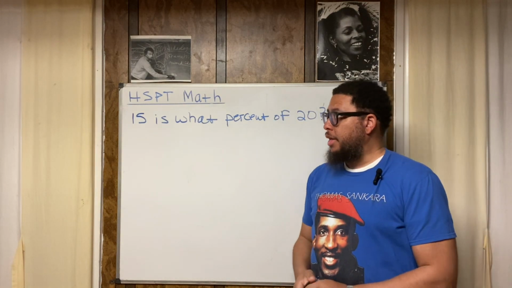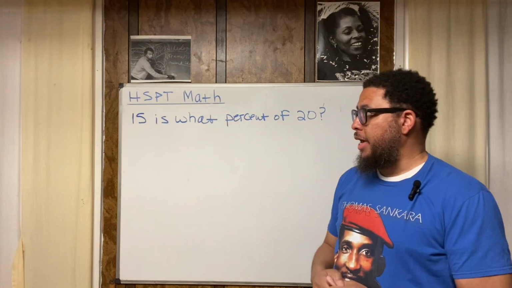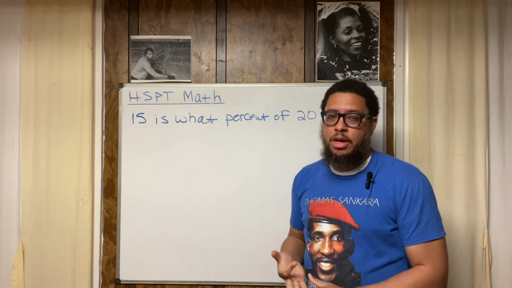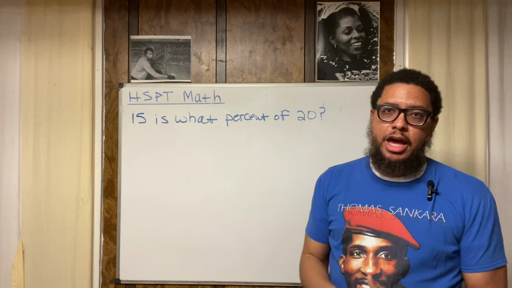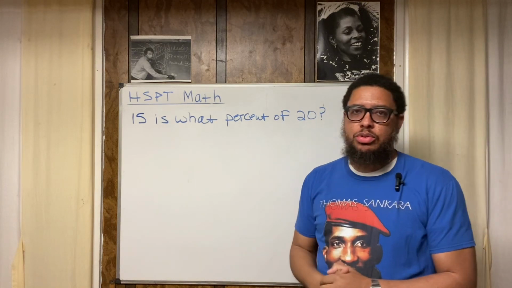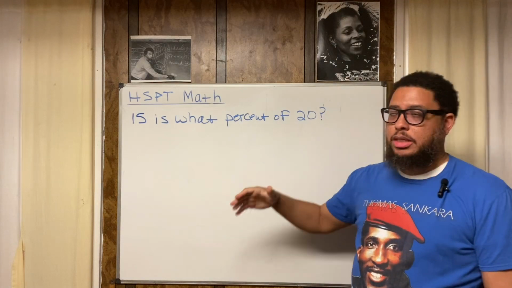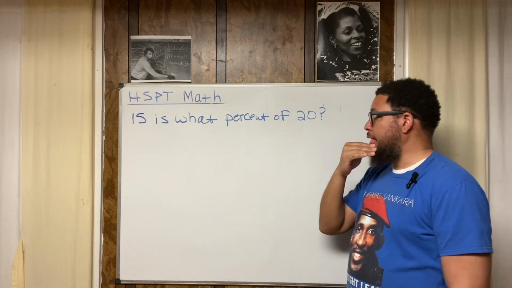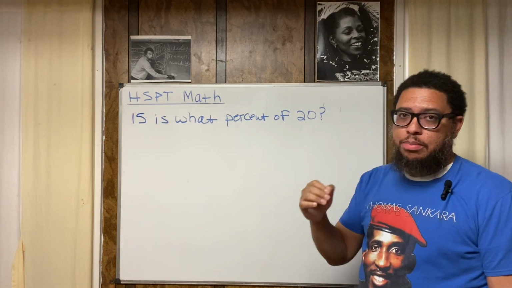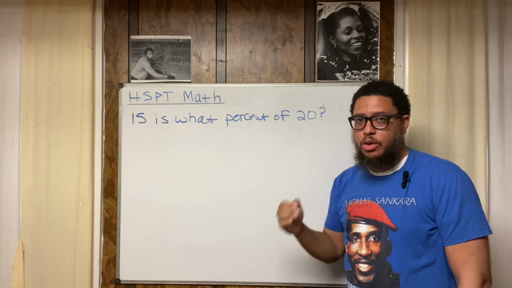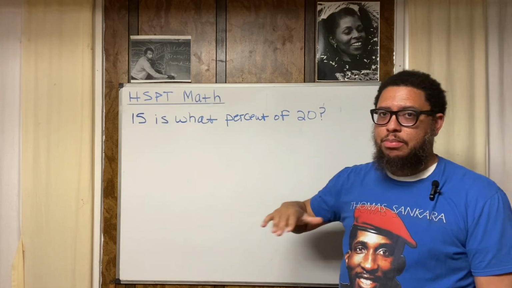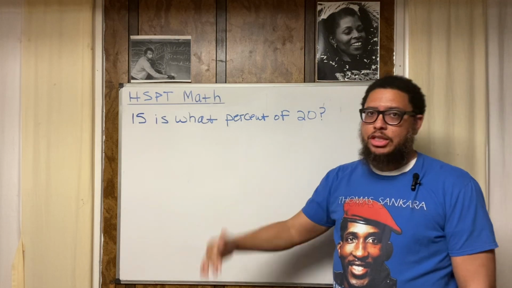All right. Now, HSPT math, high school placement test math for eighth graders attending Catholic schools and other parochial schools. This is yet another example of the type of question that they may see. All right, let's first read it. 15 is what percent of 20? This is a basic percentage question that everybody should know how to do.